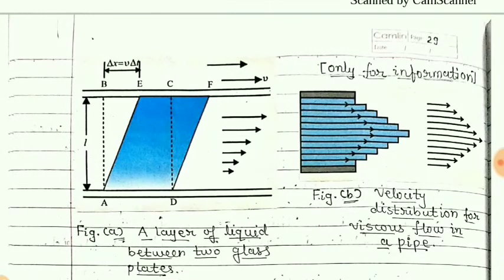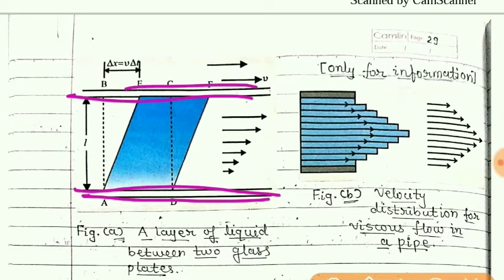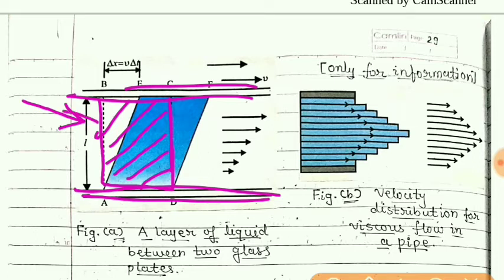Now students, suppose a fluid is taken between two plates. Earlier the upper plate is not moved, so the shape of the fluid is rectangular. We can imagine the fluid is in a stationary condition, a rectangular fluid element. Now if the upper plate is moved with some velocity v, what will happen?